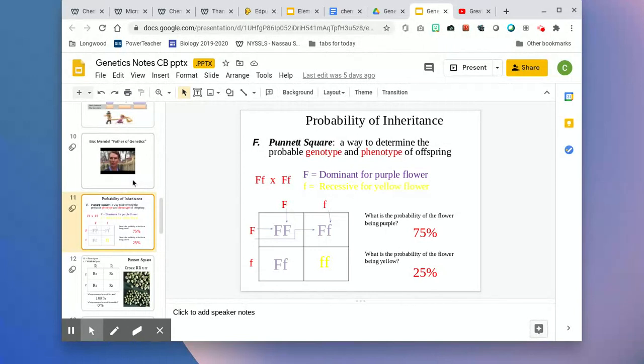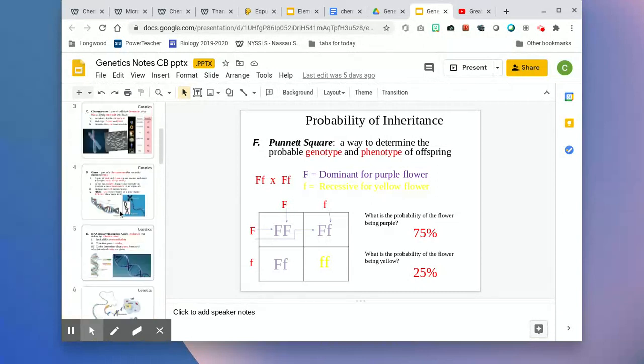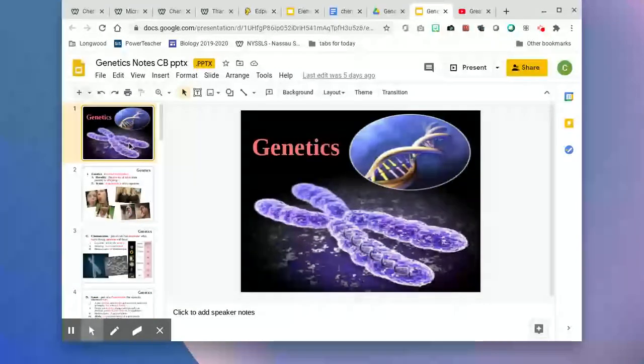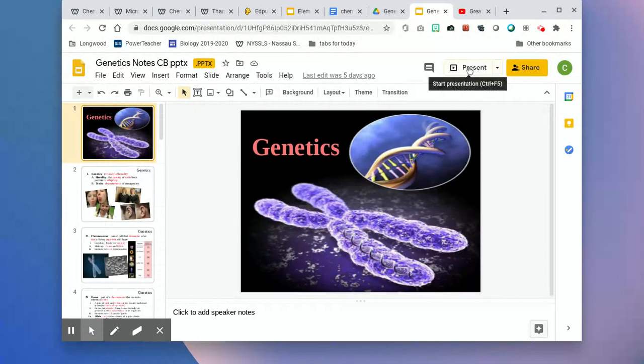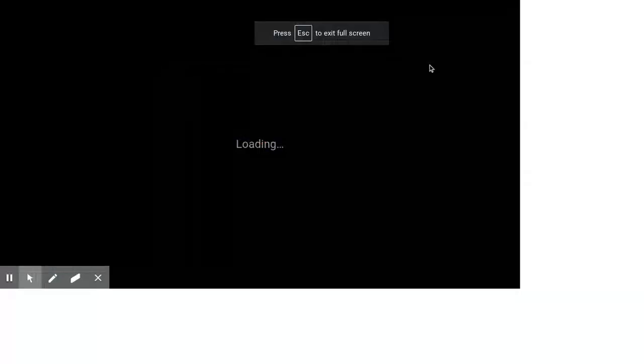Okay, so now what I would like you to do is make sure you take out your notes packet. The first page of the notes packet looks like this. It's the fill-in packet, and we're going to go over it together.